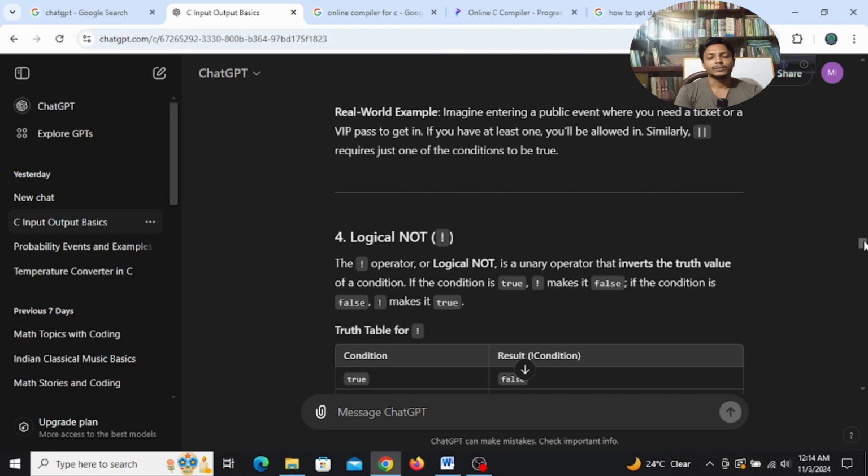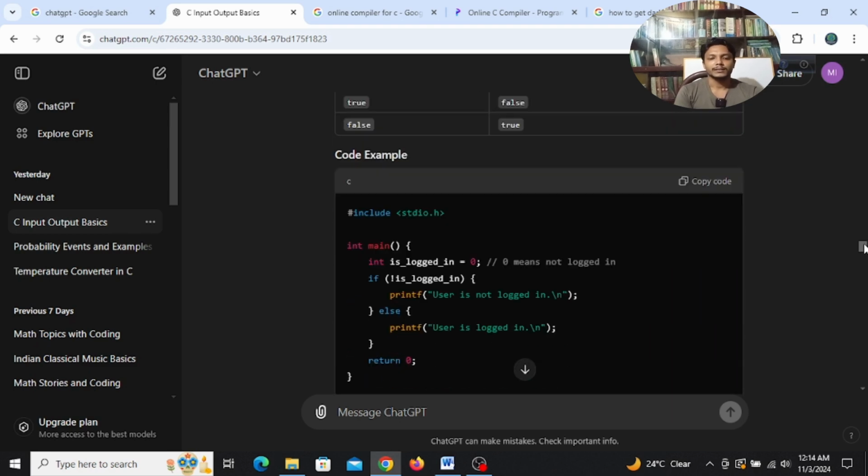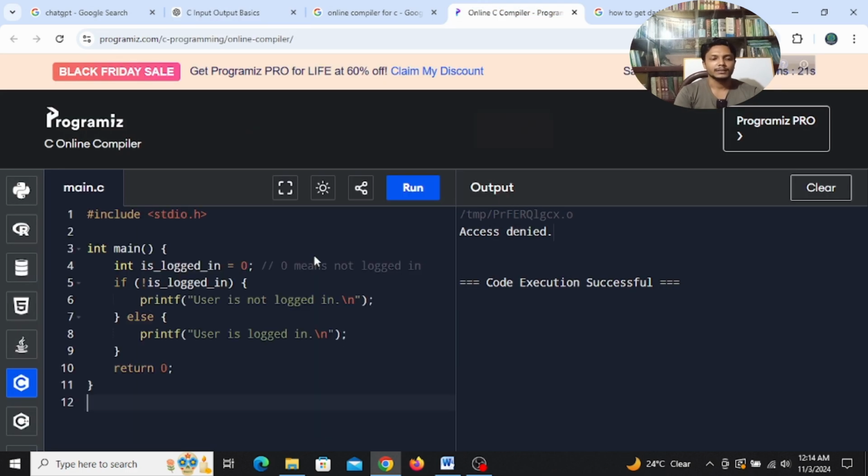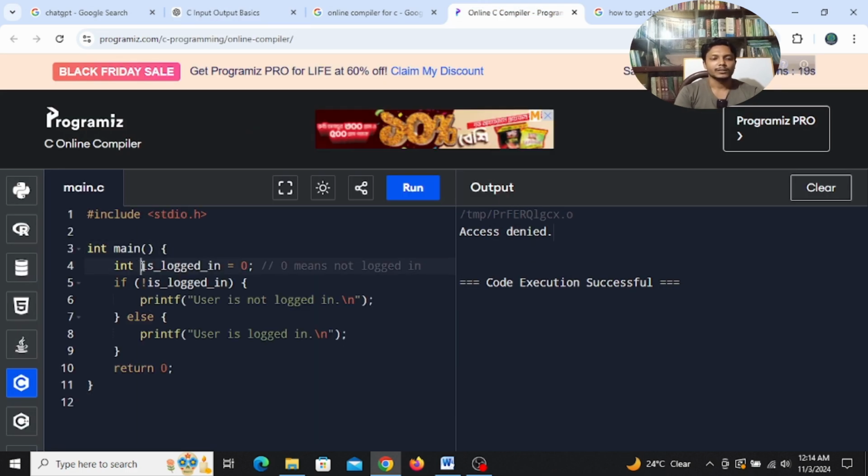Now the logical NOT operator, guys. We will just copy this program and main. Okay, so is logged in is 0. That means the user is not logged in, right? So NOT is logged in means the user is not logged in. If we just run this program, it says user is not logged in. If you give 1 here, the user is logged in, guys.